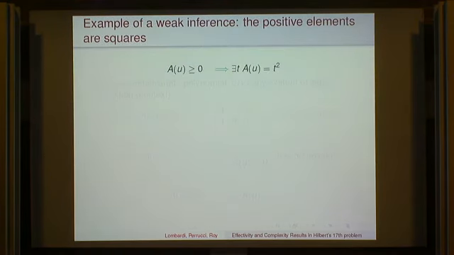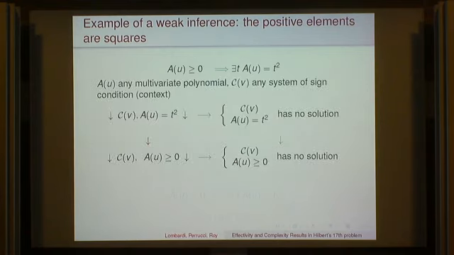So let's take, for example, an axiom of real closed fields, the fact that a given polynomial which is everywhere non-negative is a square. Okay, so A is any multivariate polynomial, and C is any system of sign conditions. And what do we want to say? We want to prove that if we suppose that C of V and A of U equal T squared is impossible, finally, C of V with A of U non-negative is also impossible. And of course, if this has no solution, we need that this has no solution. But we are not able to, and the arrow is not in the right direction.